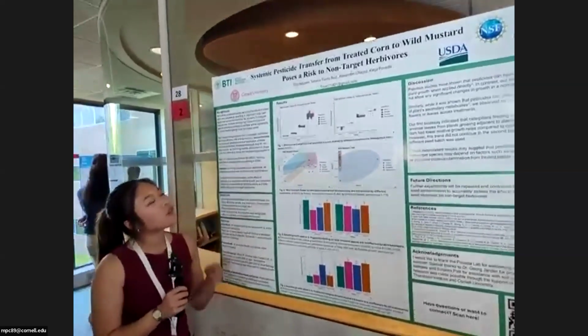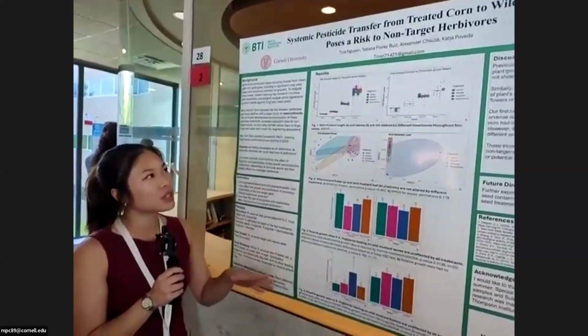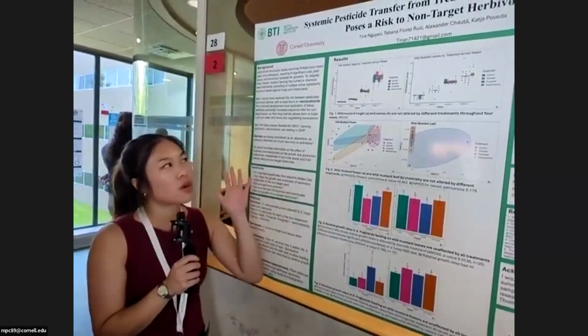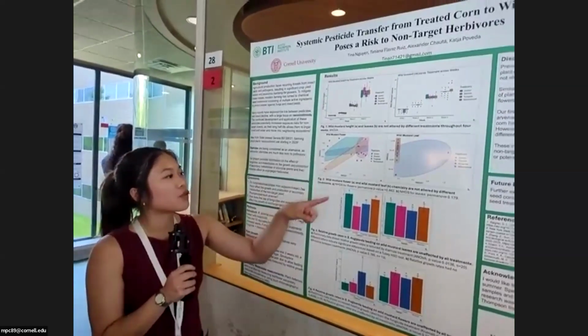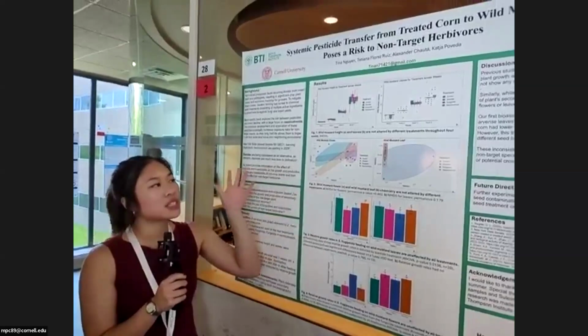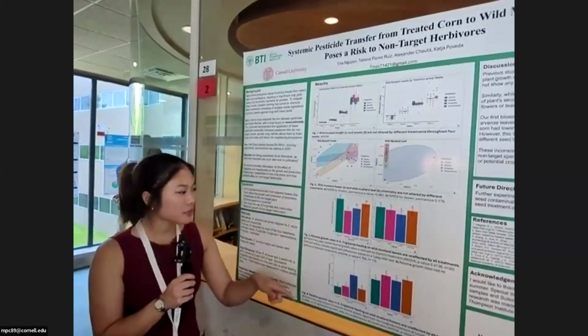And so for our results, in our first figure, this is looking at the wild mustard height and leaves on all treatments, and we see that it's not been altered by the treatments throughout all 4 weeks. For figure 2, this is looking at the wild mustard flower and leaf secondary metabolite profiles, and we also didn't see any significance across all 4 treatments.